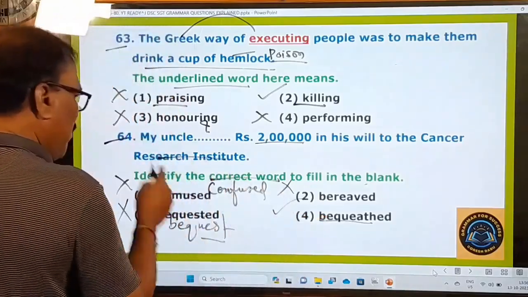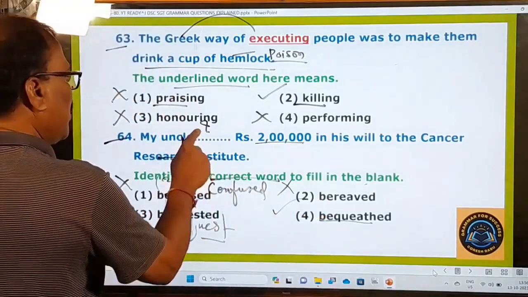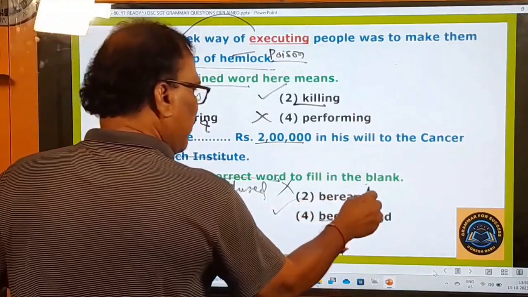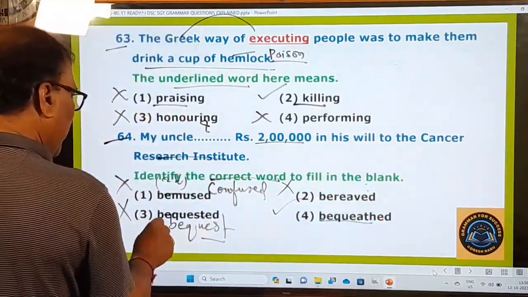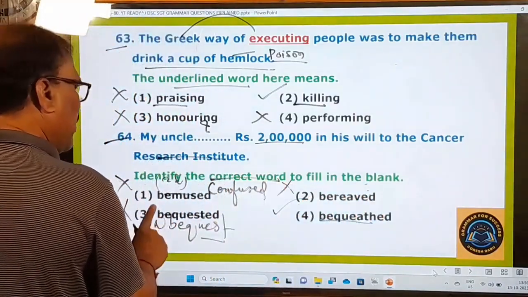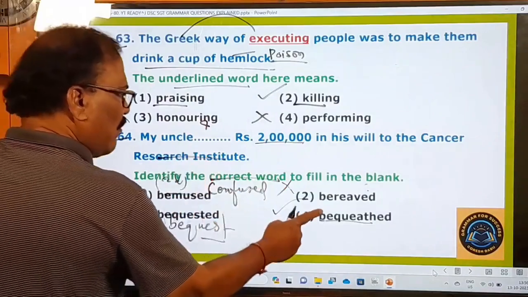So here bemused is an adjective. Adjective is not fitting in this. And here this verb is not fitting in this. This noun is not fitting in this. So the first one, second one, third one are not fitting in this blank. Only the fourth one is fitting.